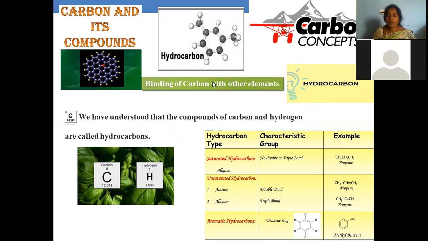Right. Here, the topic is about hydrocarbons. First, hydrocarbon denotes what? Carbon combined with hydrogen. So here it is mainly composed of carbon and hydrogen related compounds.